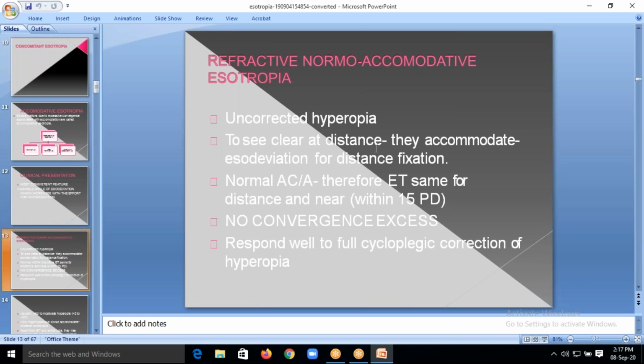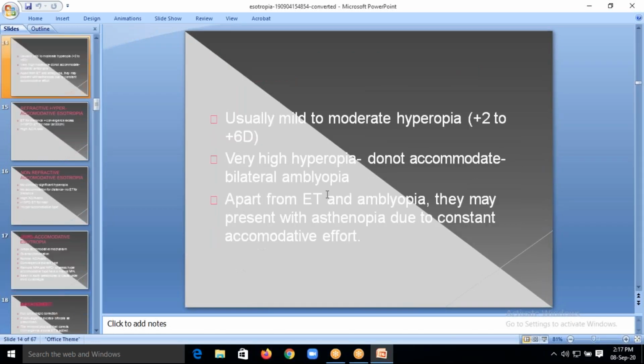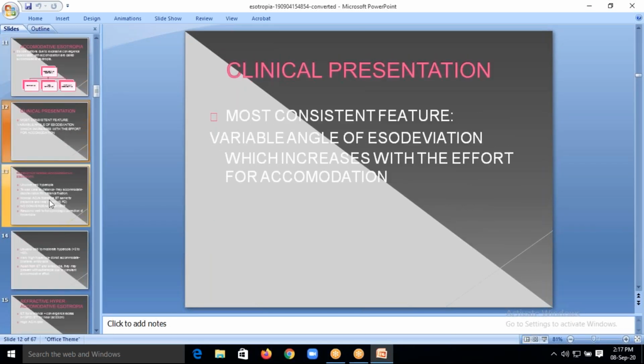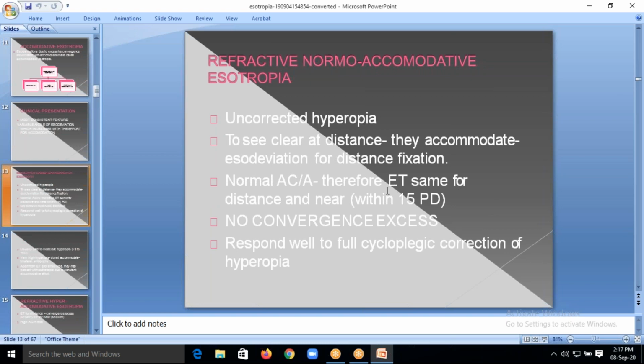The patient will be able to see clearly at distance. They accommodate, and the eso deviation appears for distant fixation. Here, the AC by A ratio will be normal. There will not be any convergence excess; it is purely because of hypermetropia.